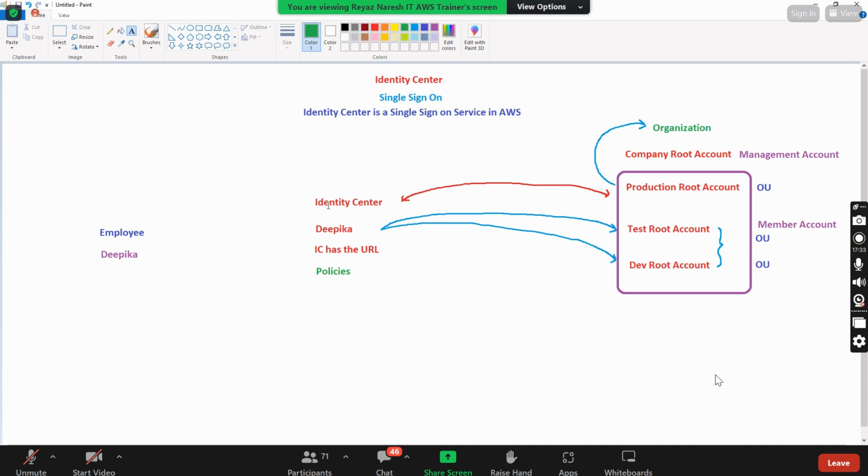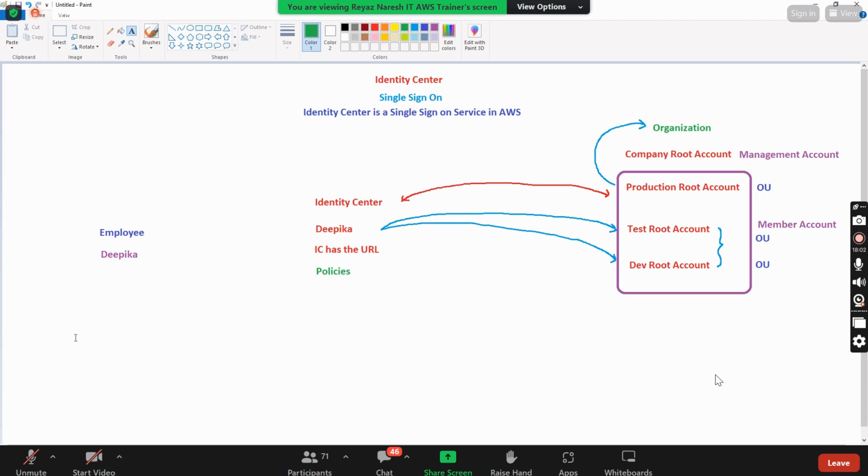In order to show you this practical, I need to have a minimum of how many accounts? 2 accounts. Do we have 2 or 3 root accounts with us? No. But guys, by default, Organizations is not enabled. Identity Center and Organizations by default are not enabled. You need to go and enable them first.